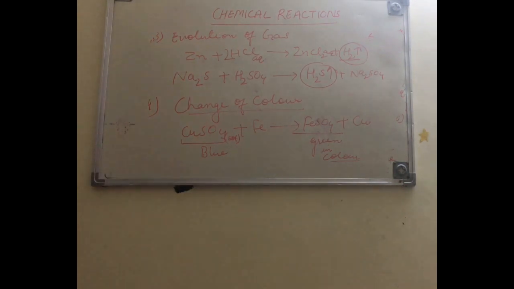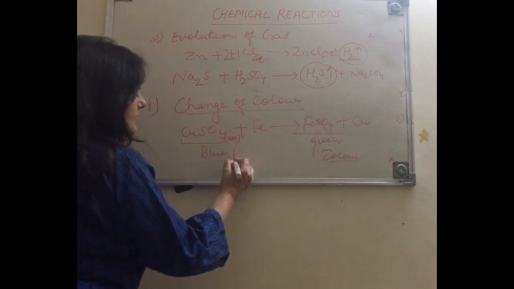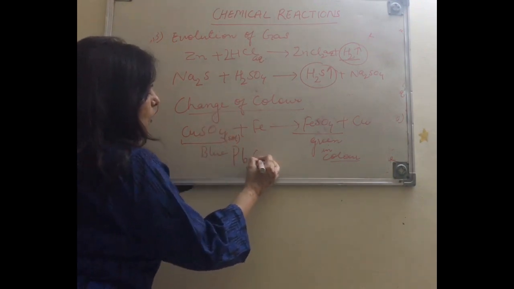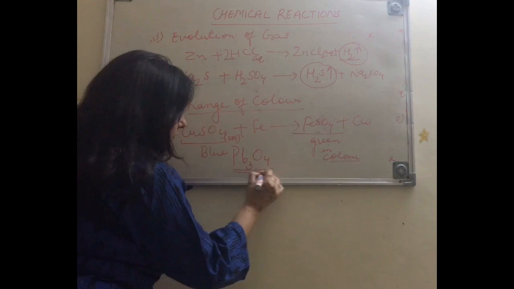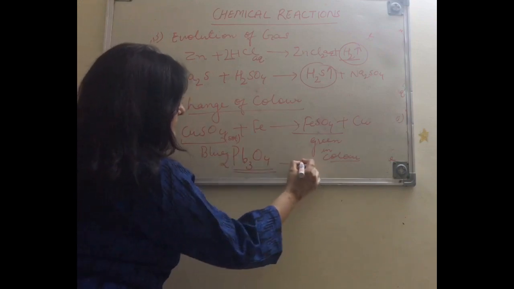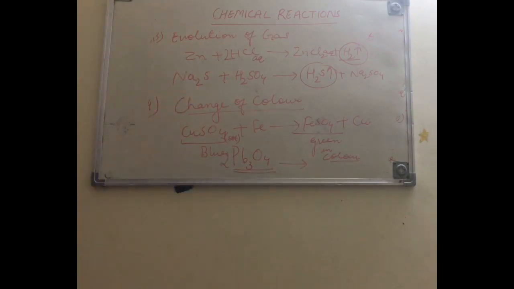Similarly, red lead oxide, Pb3O4. Always remember the name of this compound. It is red lead oxide, and it is red in color.